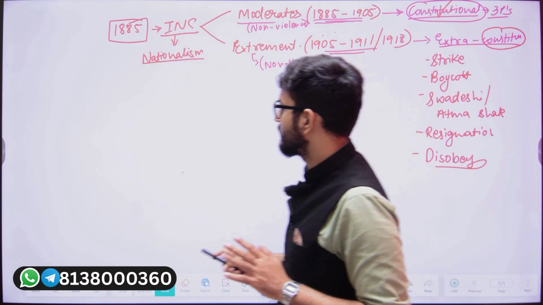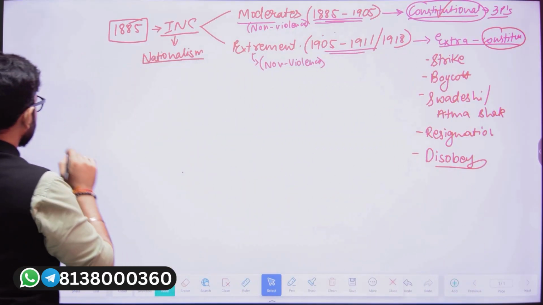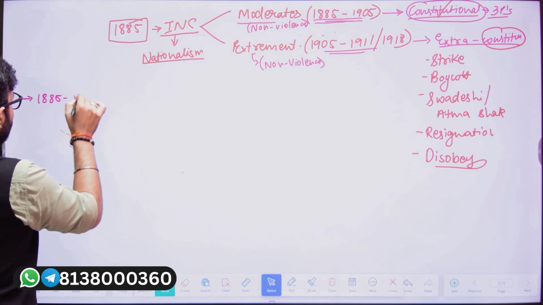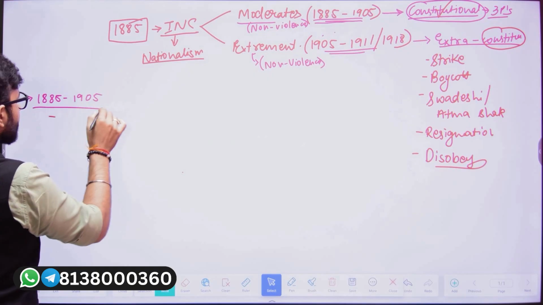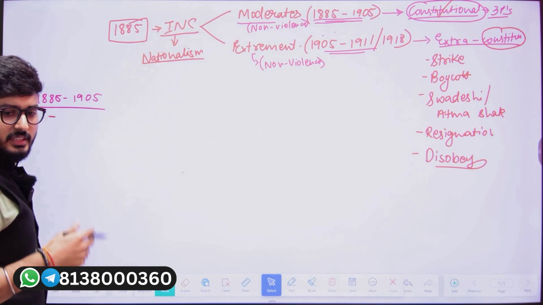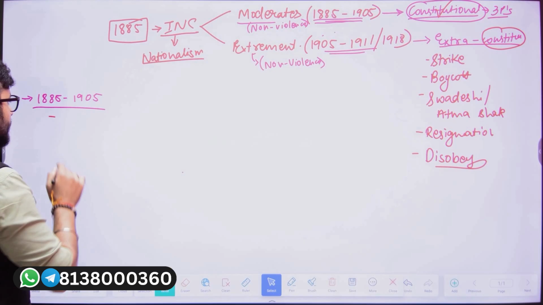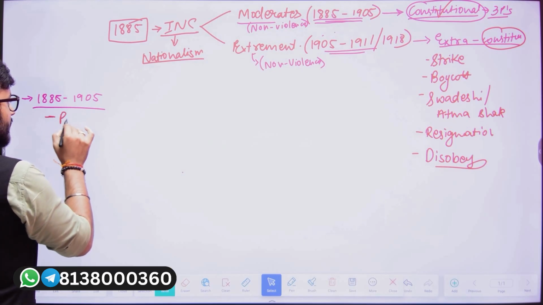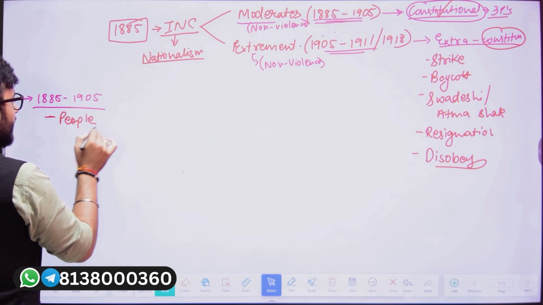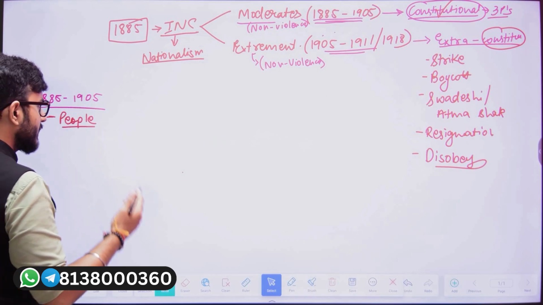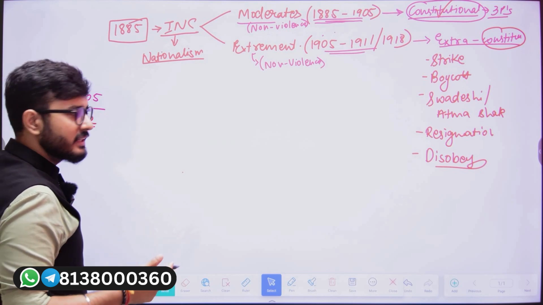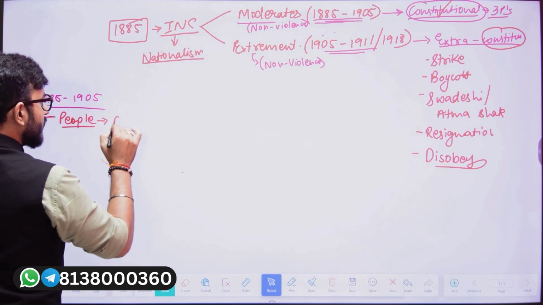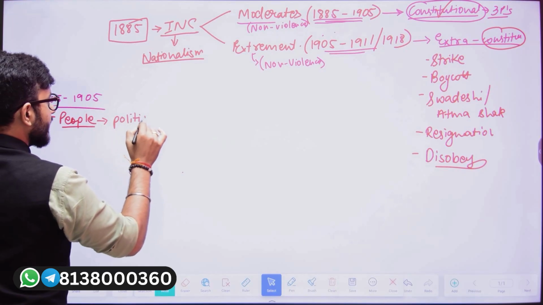Now just try to understand this. Between 1885 and 1905, when the moderate nationalists started demanding various things from the Britishers, even the common people were becoming aware about the work of the moderates, and because of that, the common people were also becoming politically educated.